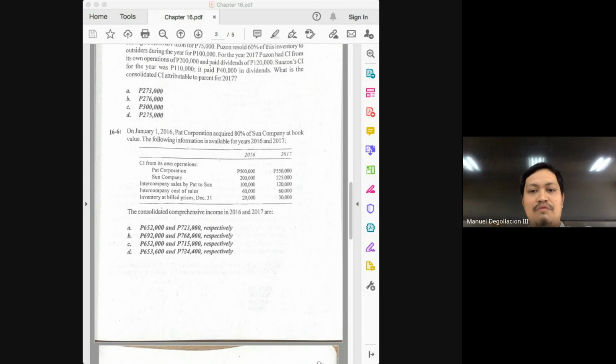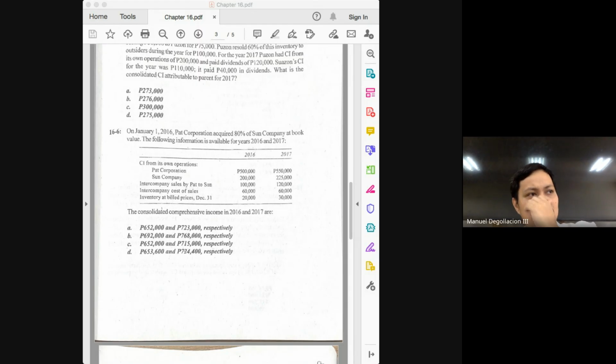But again, as we have established before, in this chapter, it's now possible for the income of the parent to have adjustments. And when will that happen? If there are downstream transactions. Based on the given, class, do we have any downstream transaction? Yes, the problem states intercompany sales by Pa to San. So the transaction originated from the parent. So this is a downstream transaction.